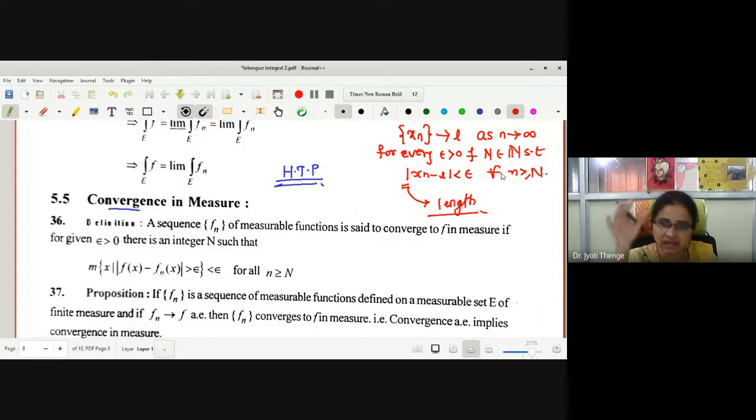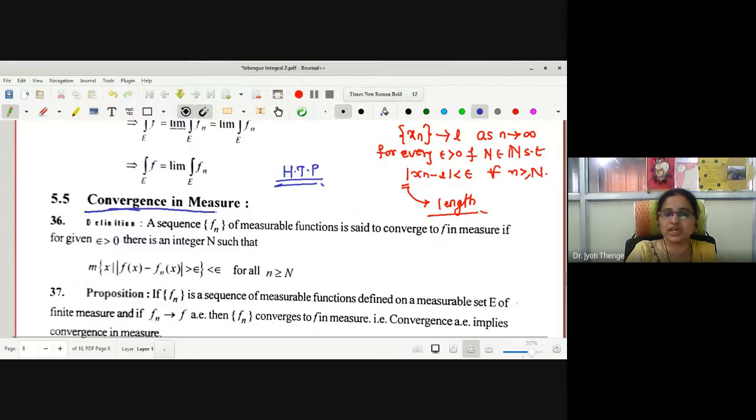Modulus, which is giving us the length. This length we have generalized to measure in Lebesgue measure theory. Therefore, now we are redefining what convergence is in measure theory. What is convergence in measure theory? Before seeing convergence in measure, one more type of convergence we have seen.